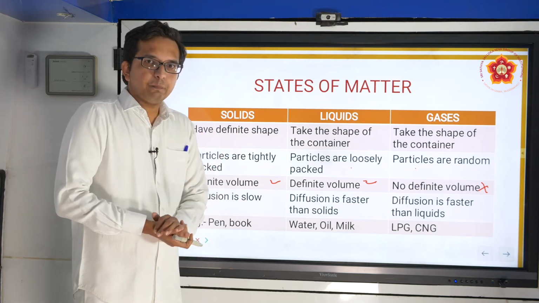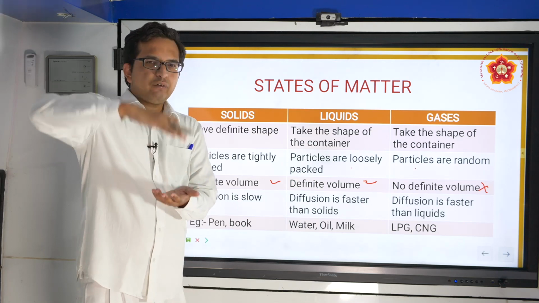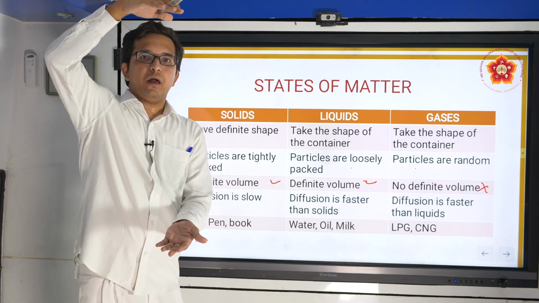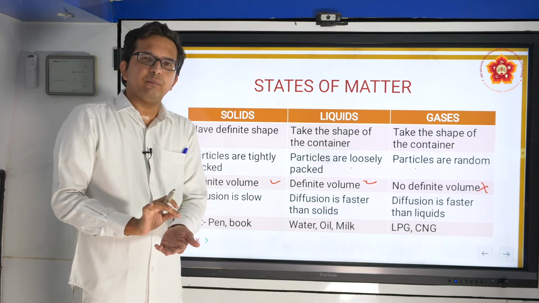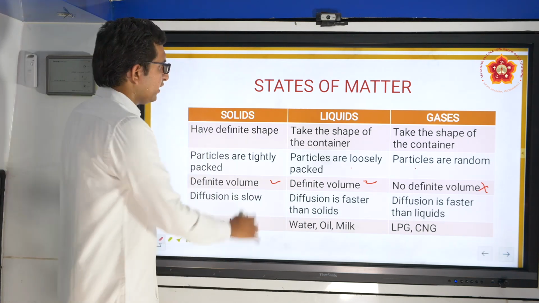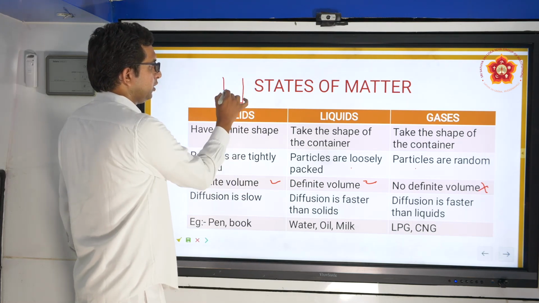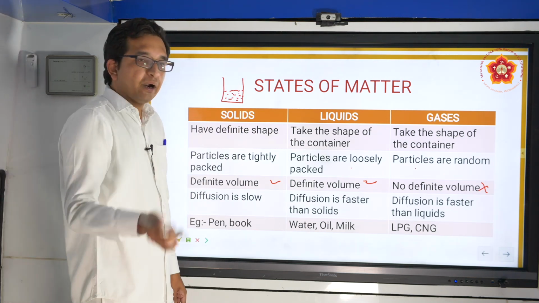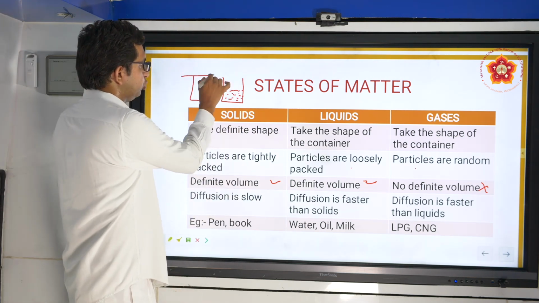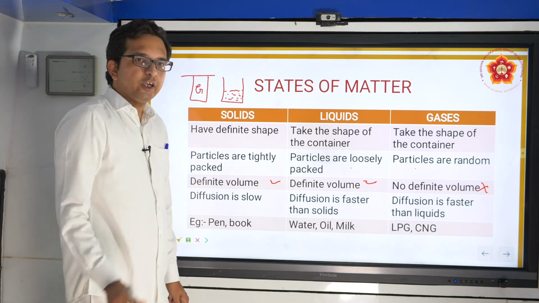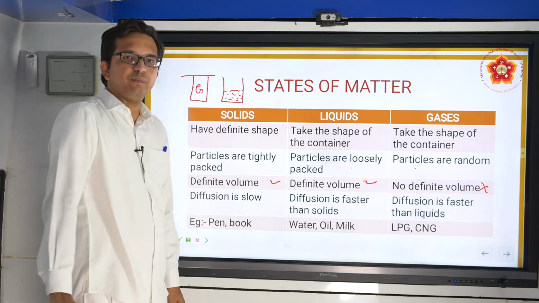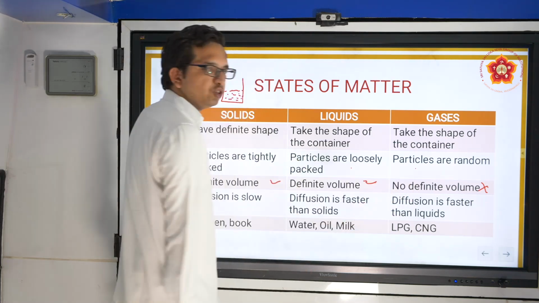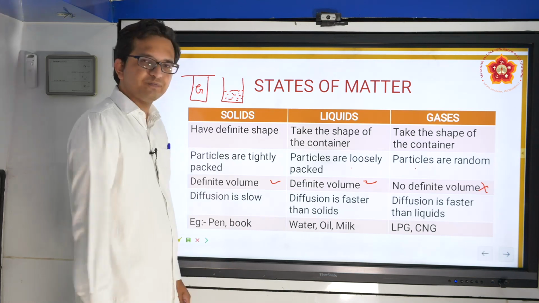Solids have a particular shape. Liquids, whatever be the size of the beaker, suppose you take a 1 liter beaker, but if you use only 500 ml of water, it will take the area of only 500 ml of water. So considering this as a beaker, if I take 500 ml of water, only this much is filled. But in the same beaker, if I use a gas, it will not occupy just the lower half. It will occupy the entire container. That is why we say that there is no definite volume for gases.